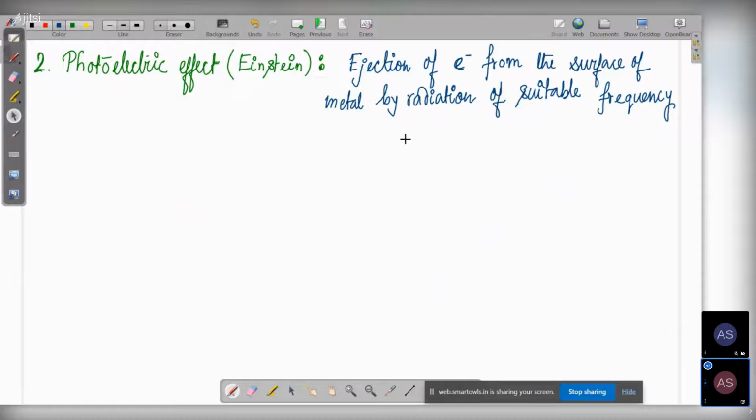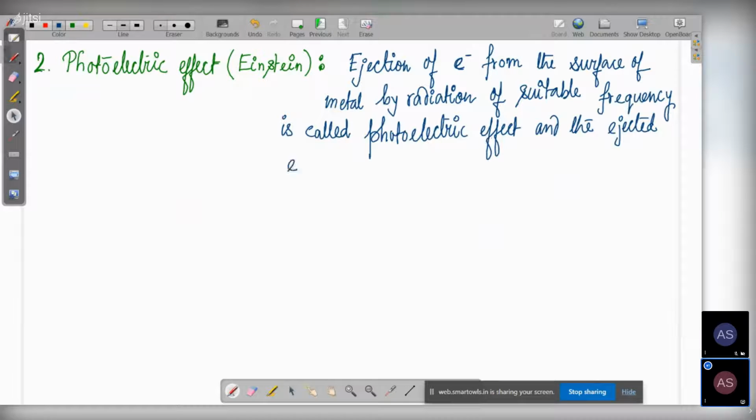It is called the photoelectric effect. And the ejected electron is called the photoelectron.